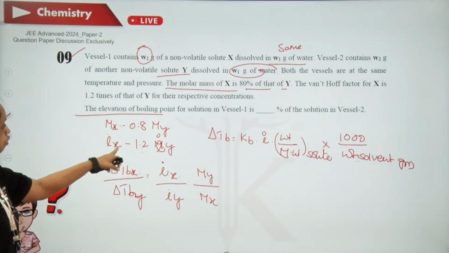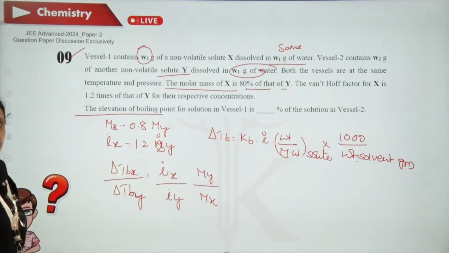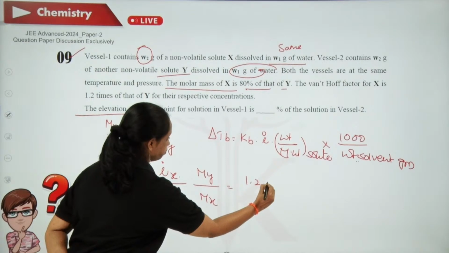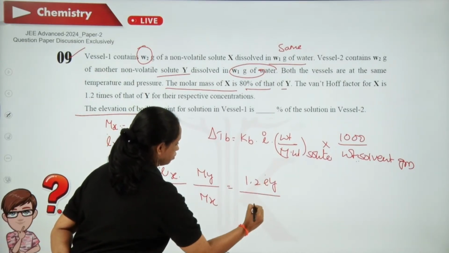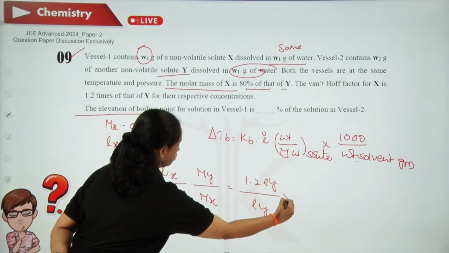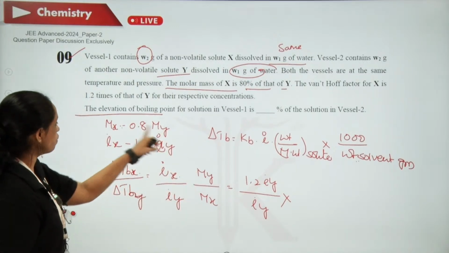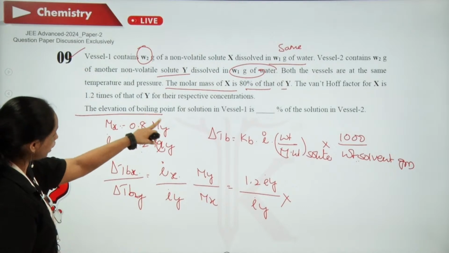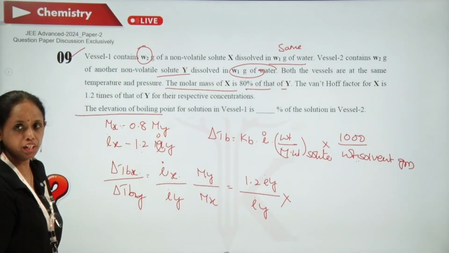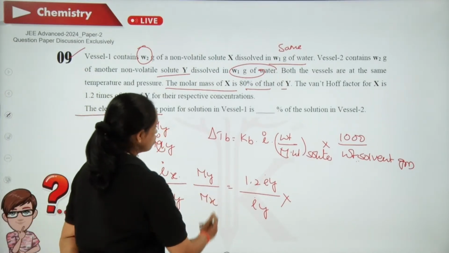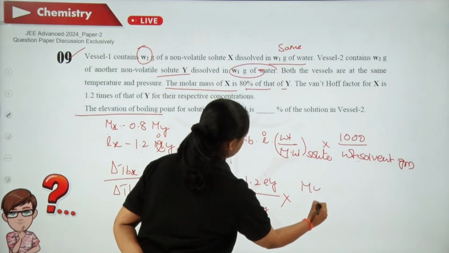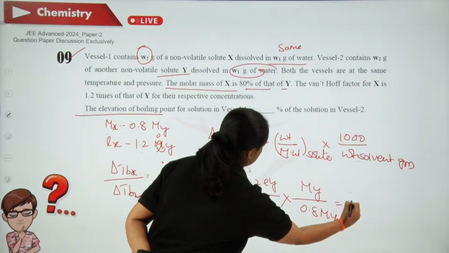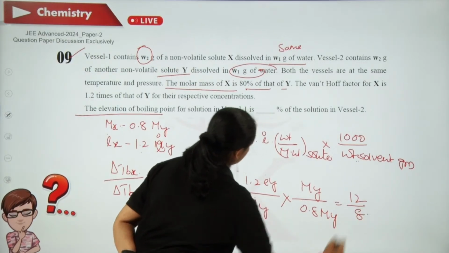And now I of X is 1.2 times that of I of Y. So I can say, what is Mx and My relation? Mx is 0.8 times that of molecular weight of Y. So I can say it becomes 12 by 8.